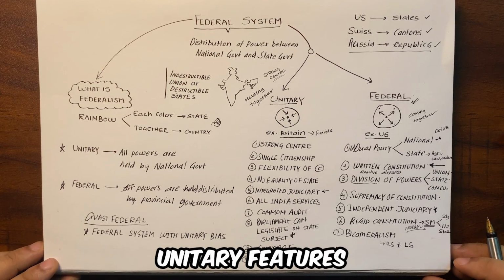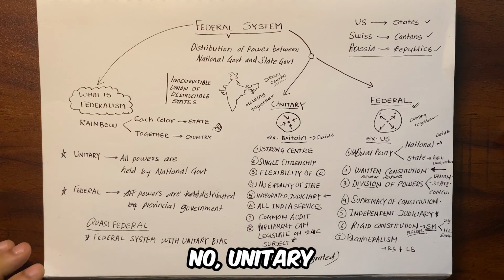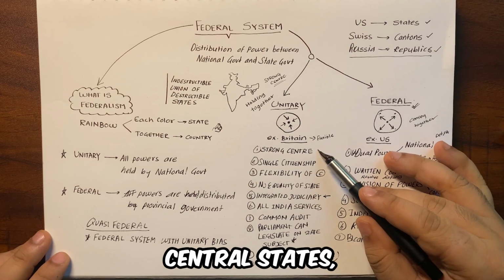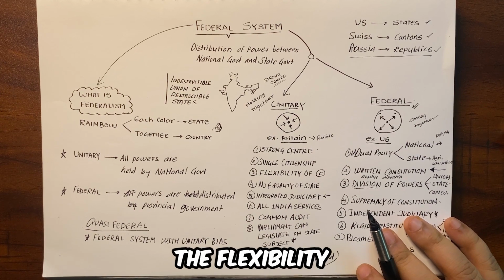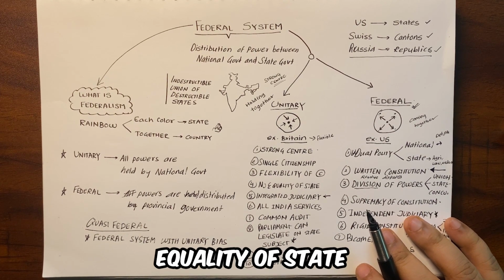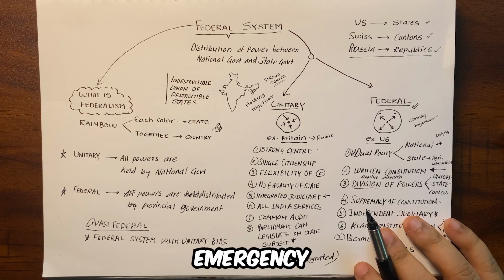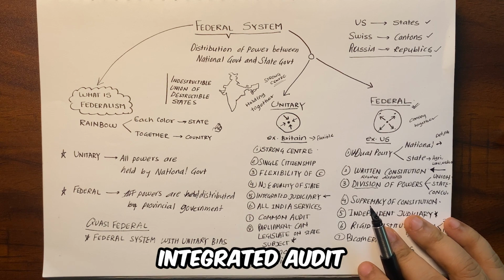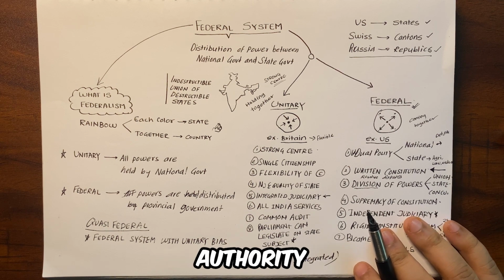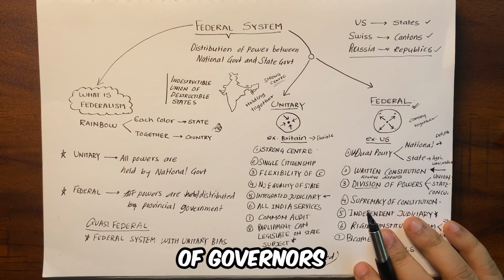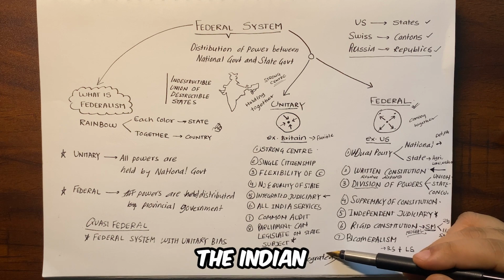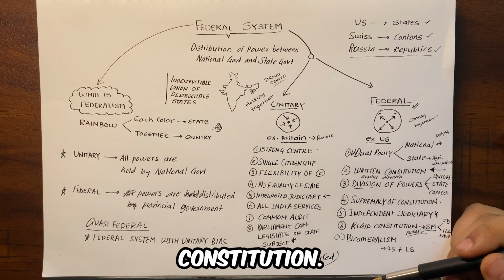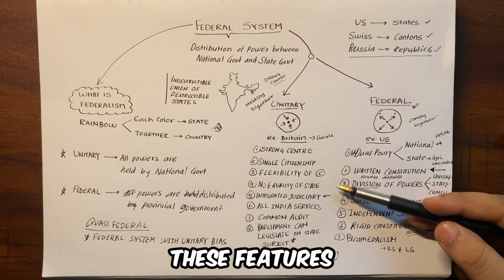Now let us discuss the unitary features of the Indian Constitution. Now the unitary features are: strong center, states not indestructible, that means states are destructible, single constitution, flexibility of the constitution, no equality of state representation, emergency provisions, single citizenship, integrated judiciary, all India services, integrated audit machinery, Parliament's authority over the state list, appointment of governors by the central government, integrated election machinery. All this makes the Indian Constitution a unitary constitution. Now let us discuss these features in a bit of detail.